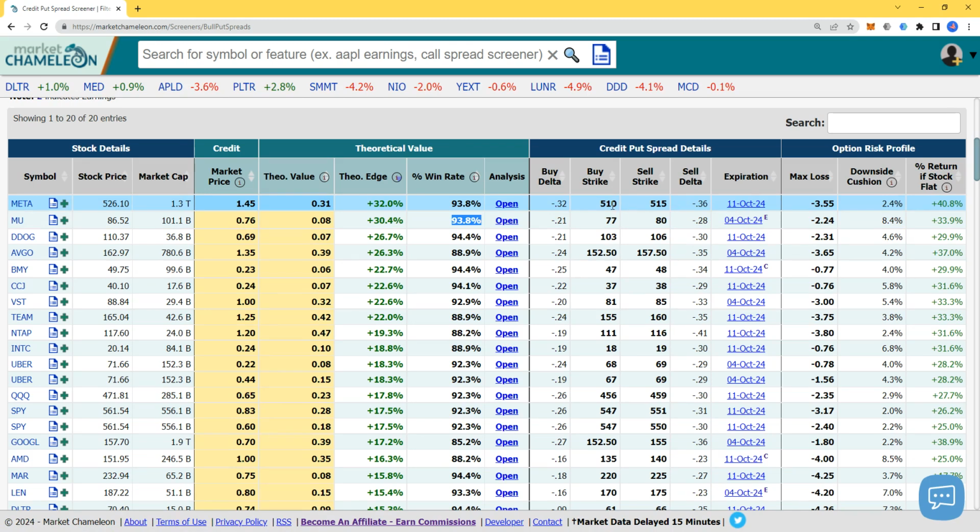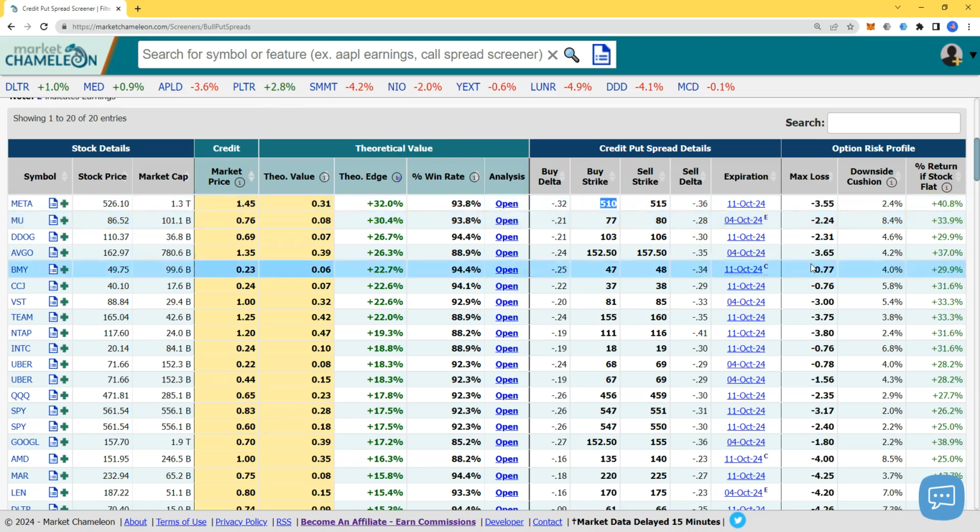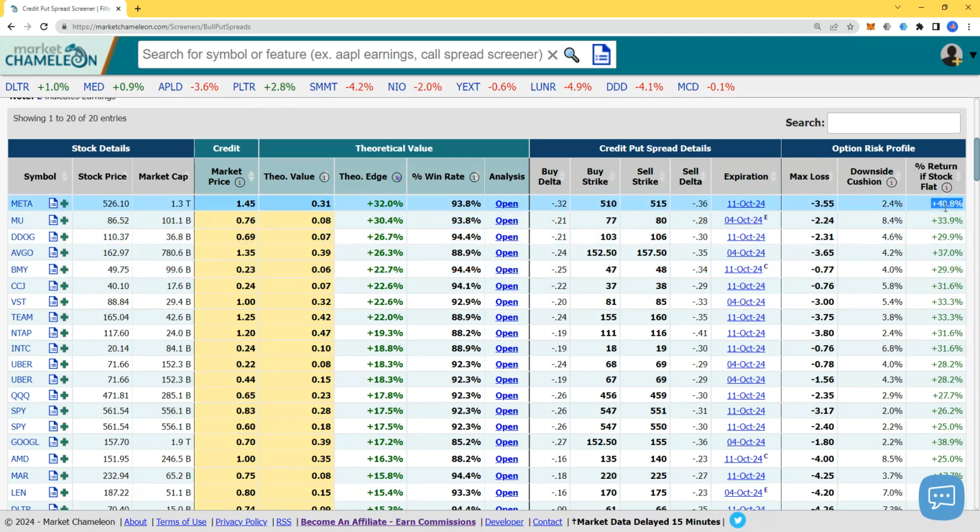Of course Facebook can go below 510 and you lose all your money, but you could have lost a lot more because you could have gotten paid $30. You should have got paid 30 and paid collateral of 430. Instead, Market Chameleon found you a trade where you are collecting 5 times more the income, 145. Max loss is 355 if we're going below 510. And if the stock stays the same, you are making over 40% return on your money.